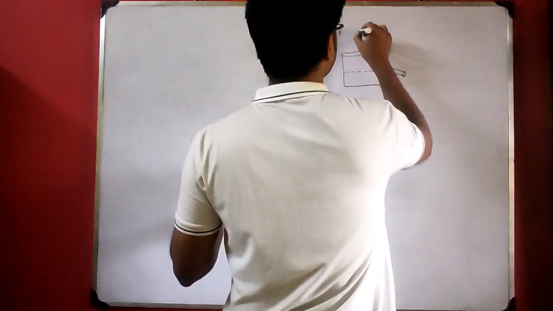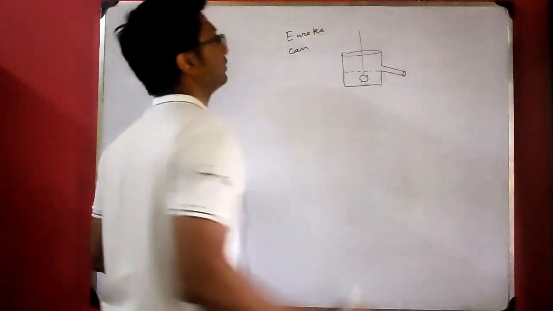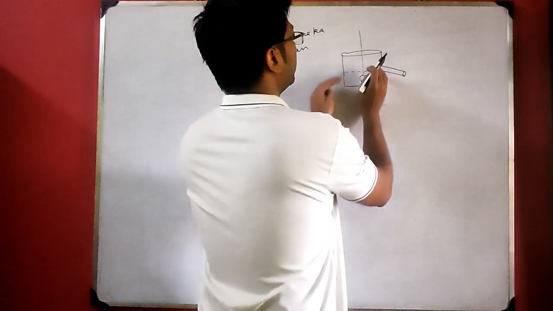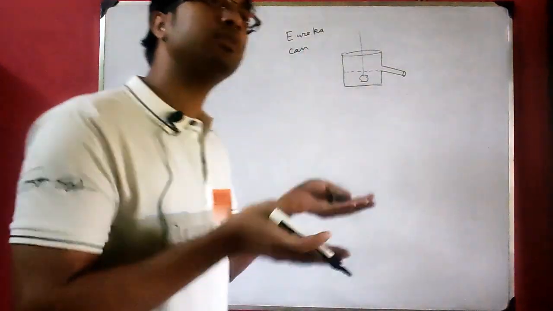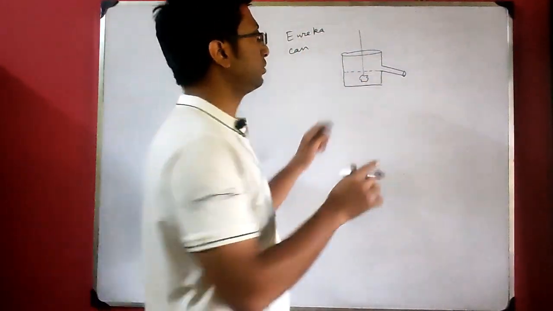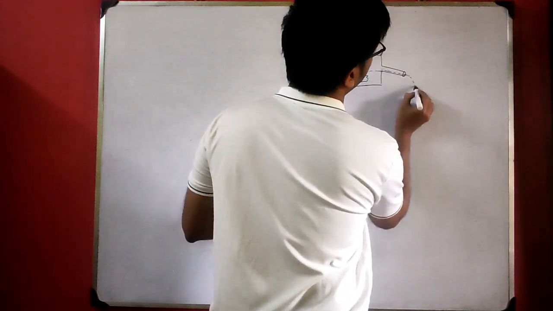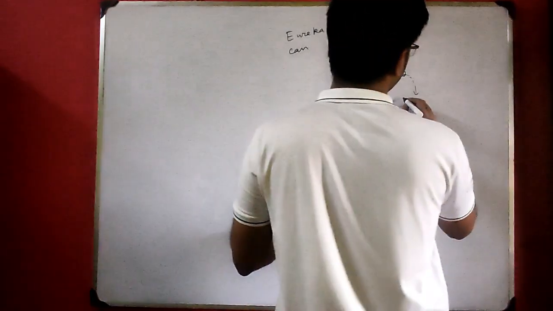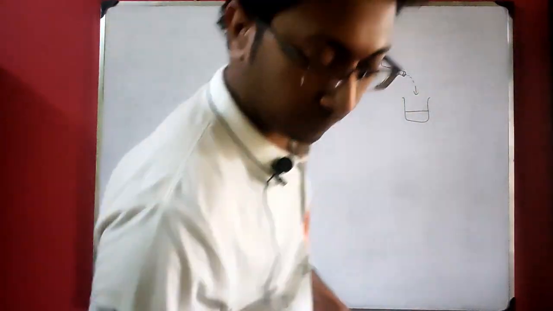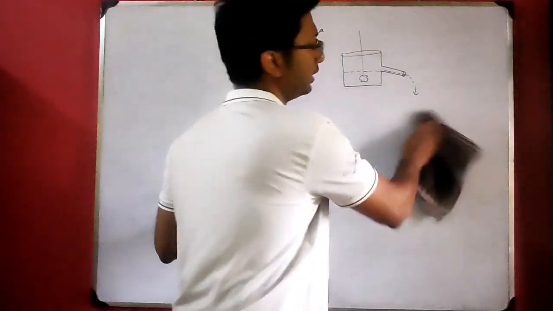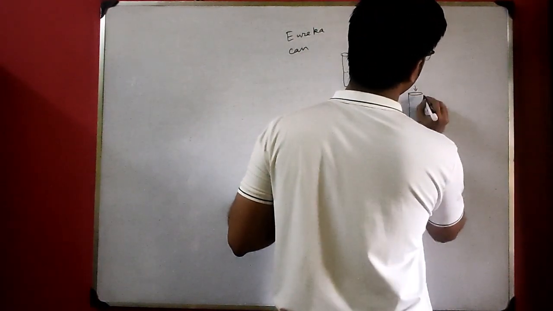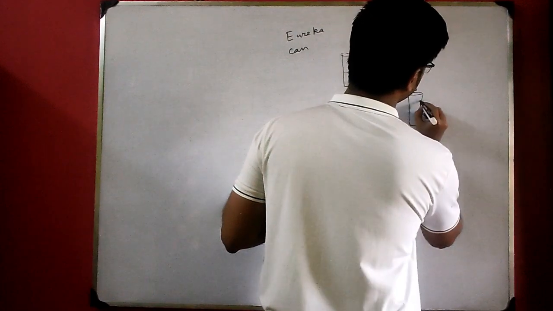Now when you insert the solid with a thread, you tie the solid with a thread, same process, and you dip it, what will happen? In a measuring cylinder the water was rising, here it will not rise. Here the water displaced will fall through this opening, and this will fill inside a measuring cylinder. Here we will place a measuring cylinder. Water will come and it will fall inside an empty measuring cylinder.